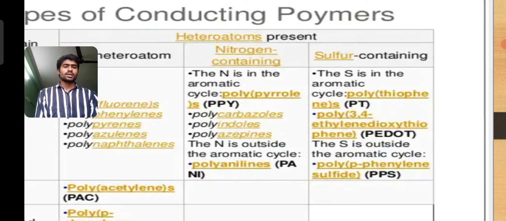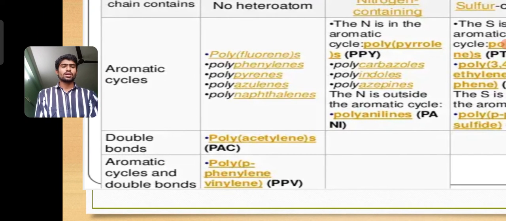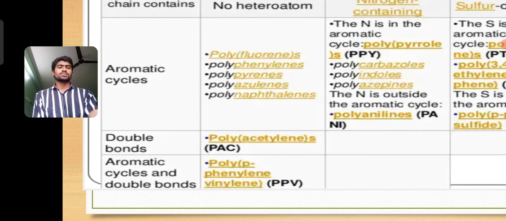Polythiophene, denoted by PT, and poly(3,4-ethylenedioxythiophene), PEDOT. The S is outside of the aromatic cycle. Polyphenylene sulfide, PPS. Where the double bonds have no heteroatoms, polyacetylene is denoted as PAC.